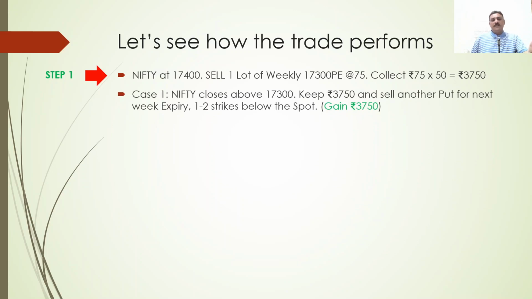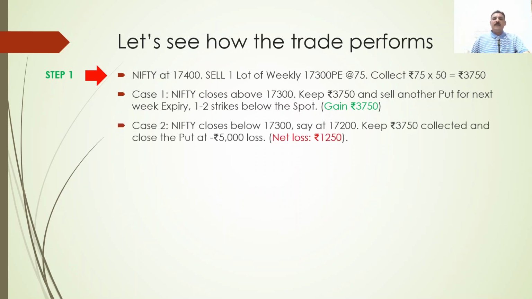Case 1, Nifty closes above 17,300. You will gain the entire premium because your option expired out of the money. You keep the entire premium and again sell the next week put 1 or 2 strikes below the spot. Okay. Case 2, if the Nifty closes below 17,300 and your put expires in the money, you still keep the premium collected 3,750 and close the put at 5,000 loss.